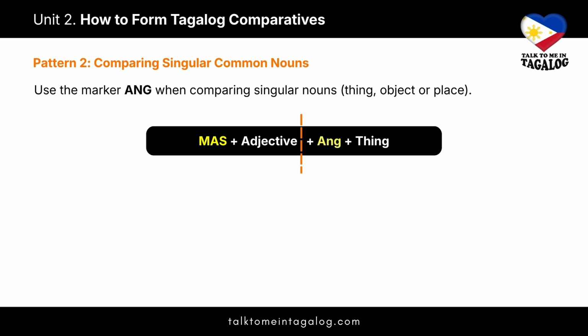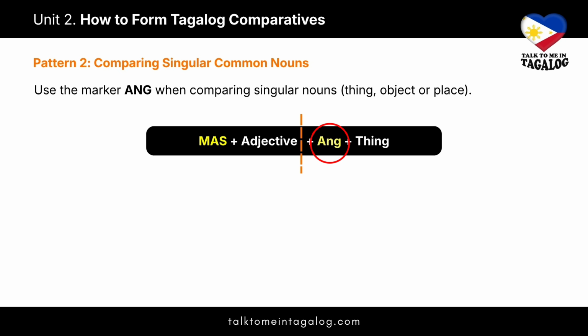Now for pattern 2, comparing singular common nouns. We use this specifically when comparing a thing, object, or place. You already know the first part, mas plus adjective. To complete the thought, you simply add a marker ang followed by the noun. The full pattern is mas plus adjective plus ang plus thing. Just a quick note, unlike in English, you must include the marker ang before the singular noun. That is simply how Tagalog grammar functions. There is no direct translation for it in this context.